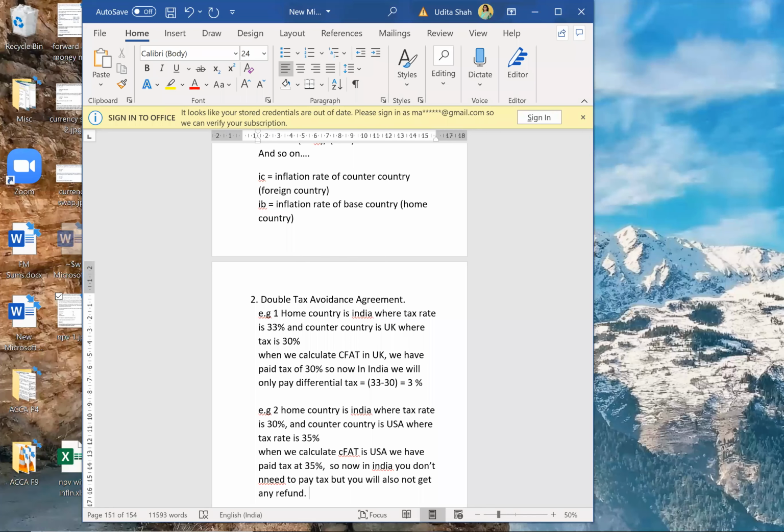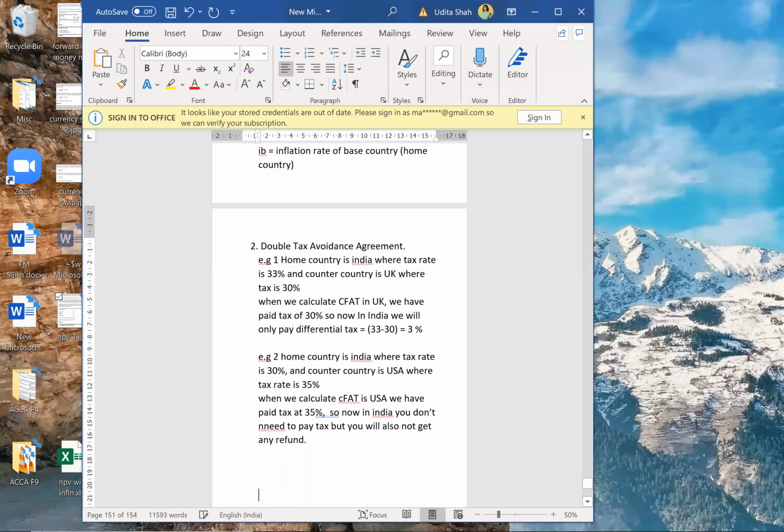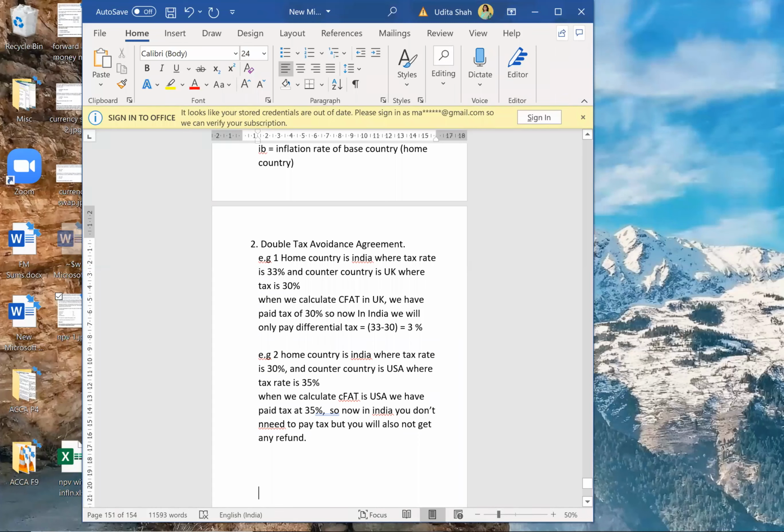In the first case, we had only paid 30% and the higher rate was 33%, so we pay an additional 3%. But in the second case, you have already paid at the higher rate, so nothing will be done in India. Understood both the examples? We cannot fight this. This is the rule of double tax avoidance agreement. It is an agreement between two governments, so we cannot fight that. Double tax avoidance agreement was that much only.